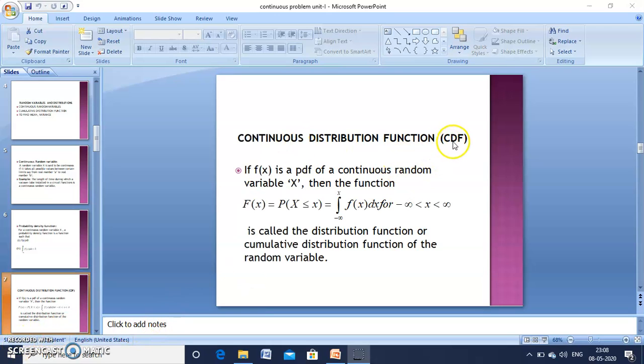Continuous distribution function, which is denoted as CDF. If f of x is a PDF of a continuous random variable capital X, then the function capital F of x is equal to P of X less than or equal to small x. That can be taken as the integral from minus infinity to x of f of x dx. Actually the range is minus infinity to infinity, but here we should take minus infinity to x. This is called the distribution function or cumulative distribution function of a random variable.